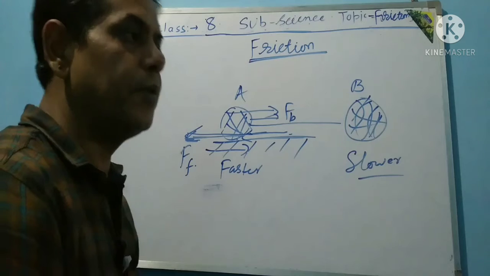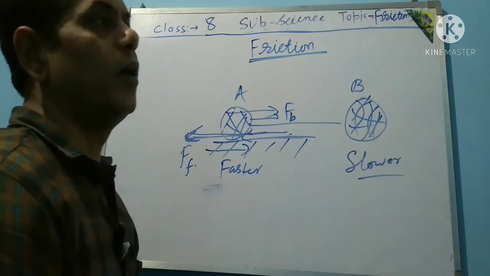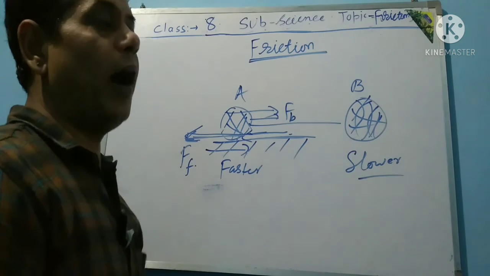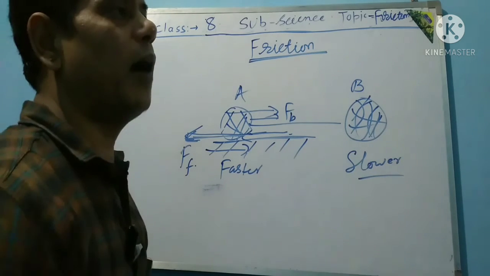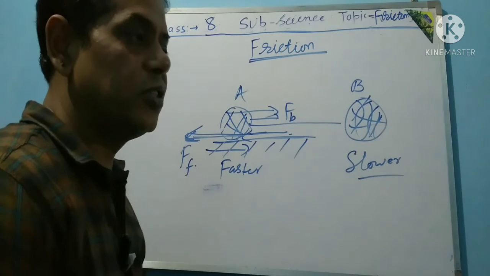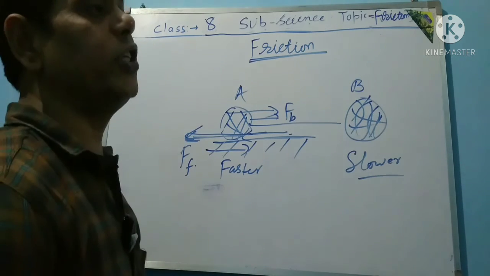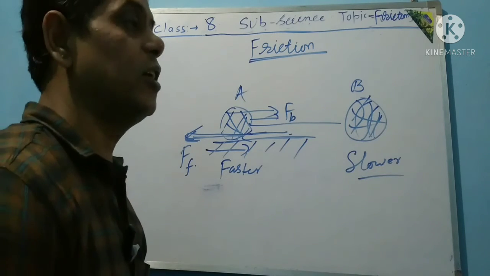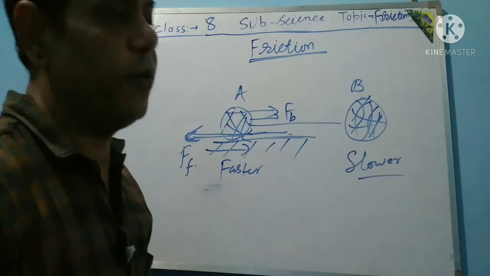What is the reason for that? It is frictional force. Take an example like a boat floating on a river. When a force is applied, the boat moves, and after some time it stops. So the water opposes that force, and that force is frictional force. That is how friction is generated.